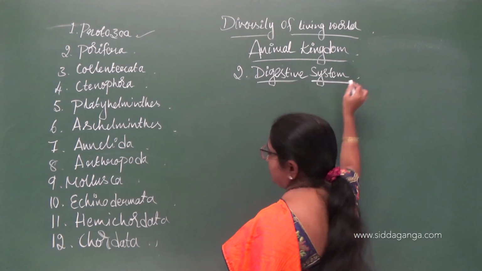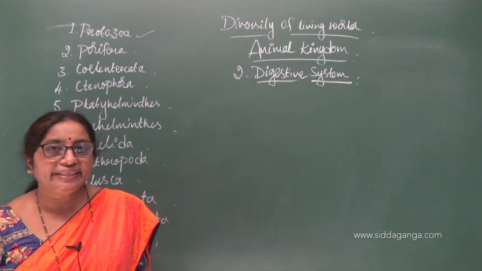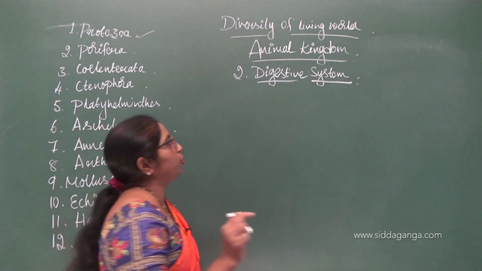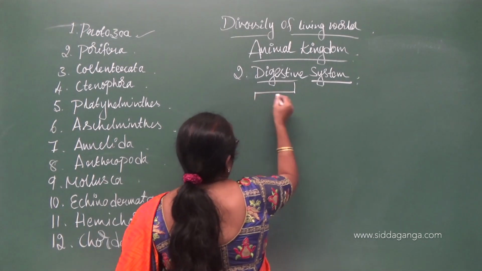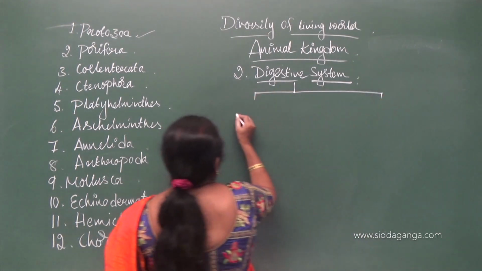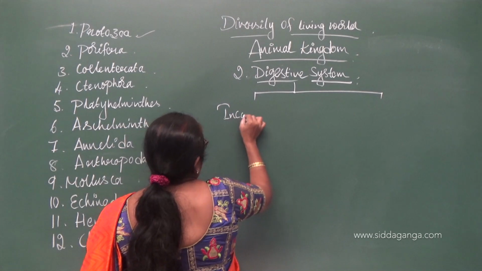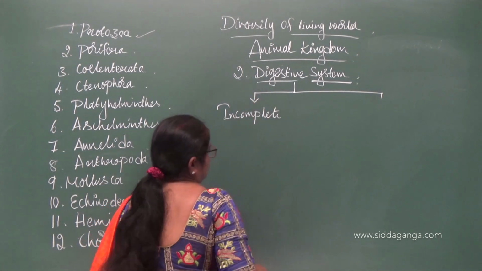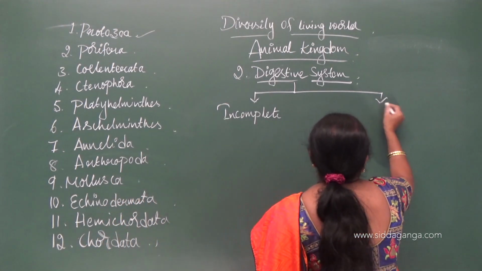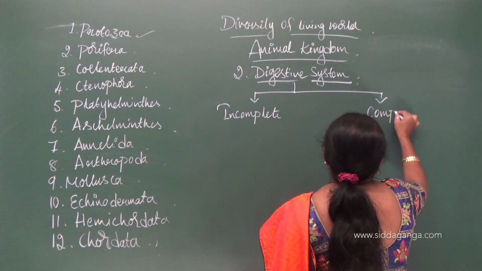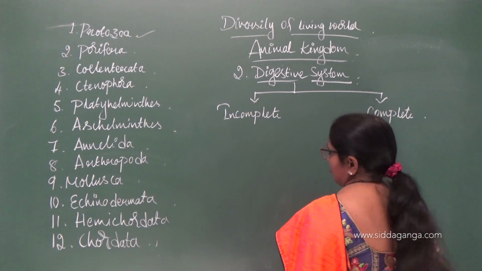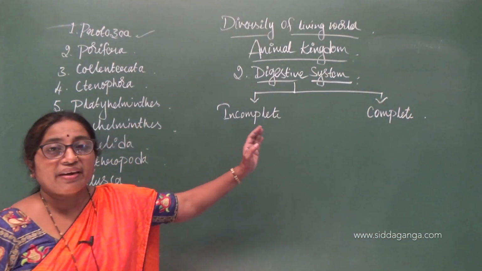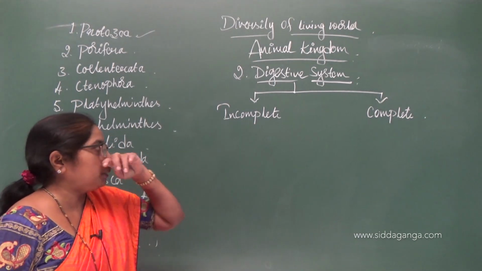Classification of animals based on digestive system. In organisms we find two different types of digestive systems. One is called incomplete digestive system, and the other is called complete digestive system.